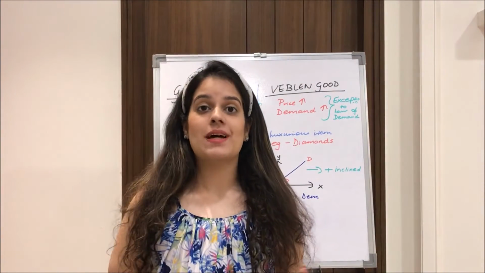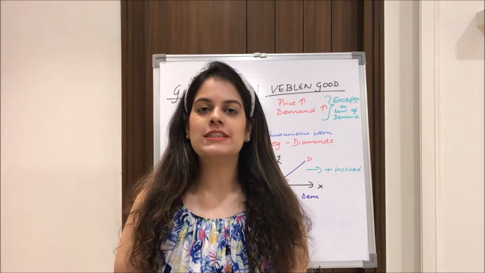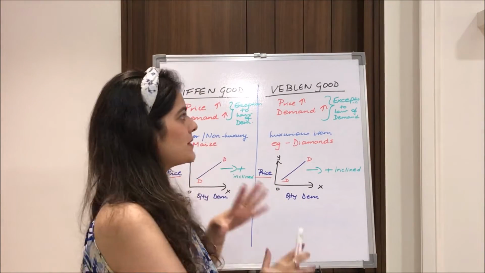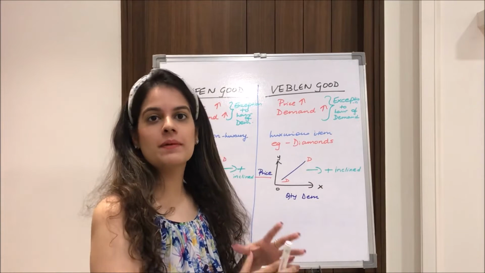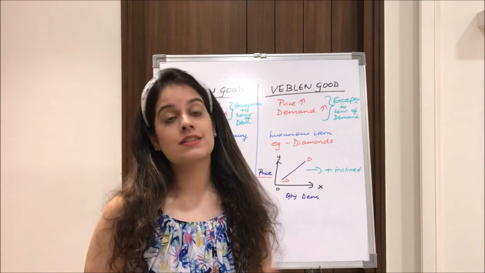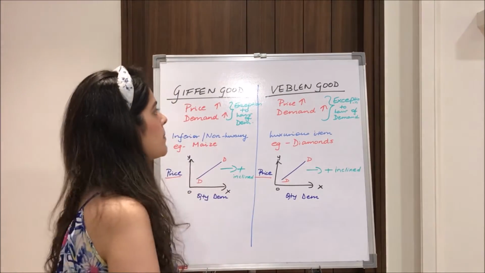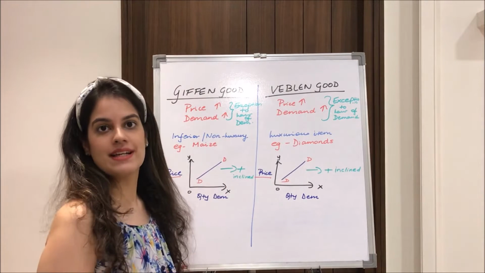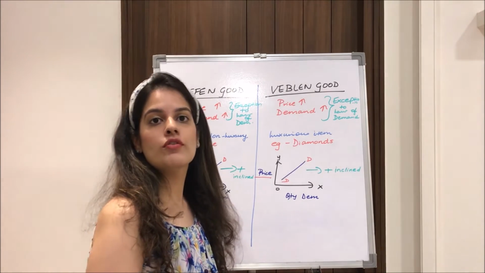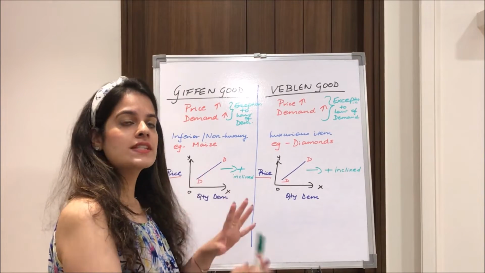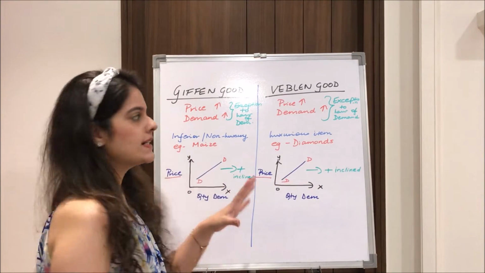Moving next, I will be simultaneously talking about Giffen goods and Veblen goods. What is common between them is that they both are exceptions to the law of demand. That is, they go against the demand curve, because in both cases when the price rises, the demand tends to rise. We tend to demand more of it when the price of that good is rising. But there are certain differences between these two. Firstly, coming to a Giffen good.